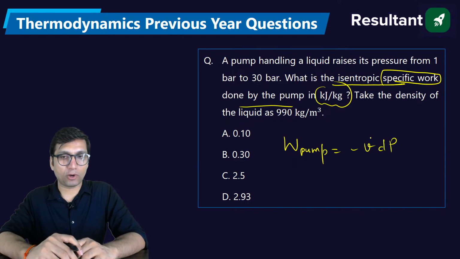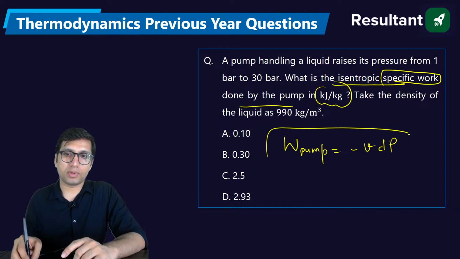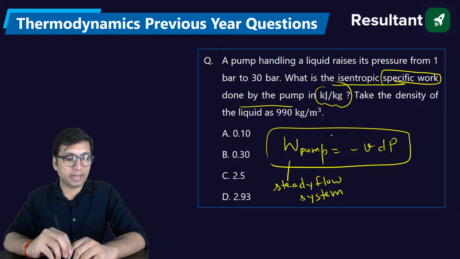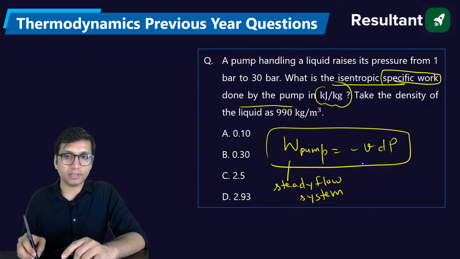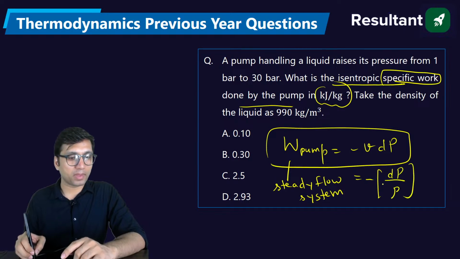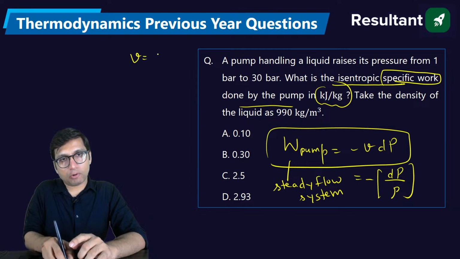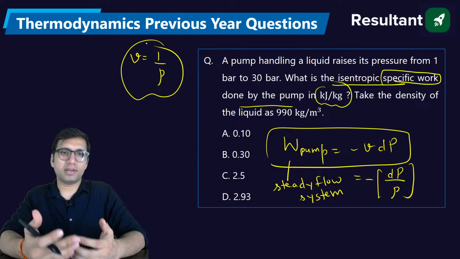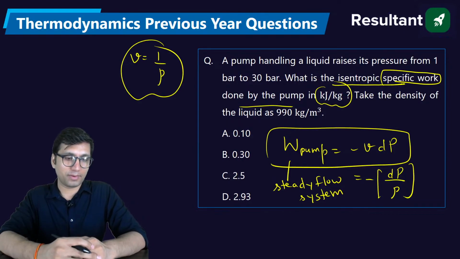right? Because the pump is an open system, the open system work is found this way. It is a steady flow system. Pump is a steady flow system. So this is how you calculate the work of a steady flow system. But my dear students, since specific volume is not mentioned in the question, let's say with the minus sign outside, it will be dP by rho. Why rho? Because we know that specific volume is equal to 1 by density. Density is the reciprocal of specific volume, right?